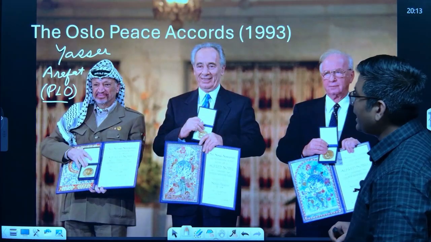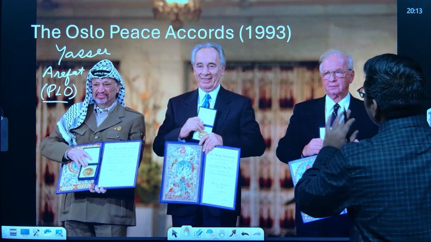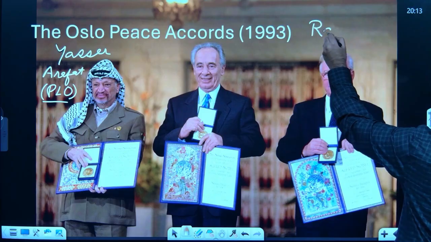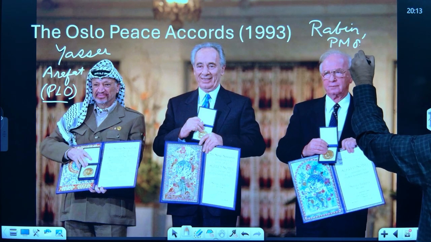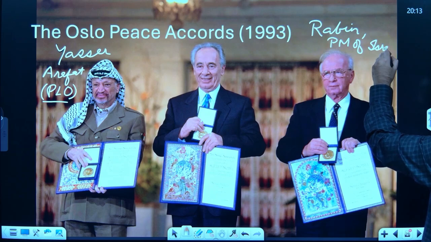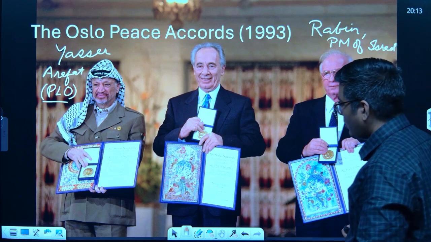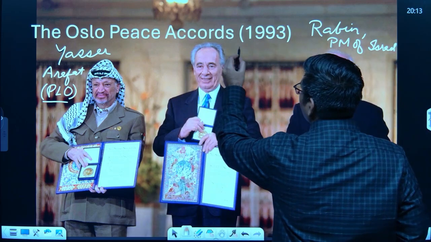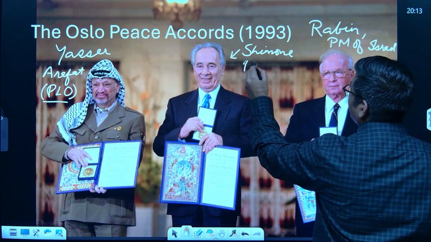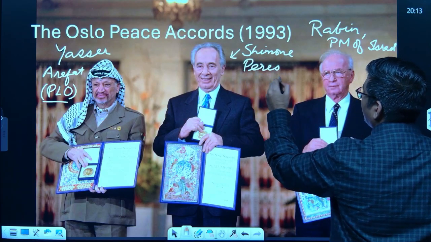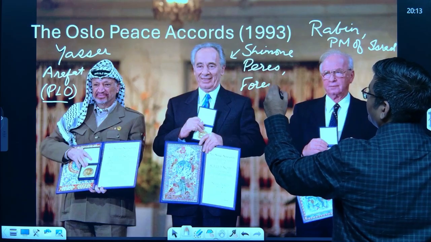Okay, he is heading that. Now this is Rabin, who is actually the Prime Minister of Israel. Okay, and this is Shimon Peres, Foreign Minister of Israel.